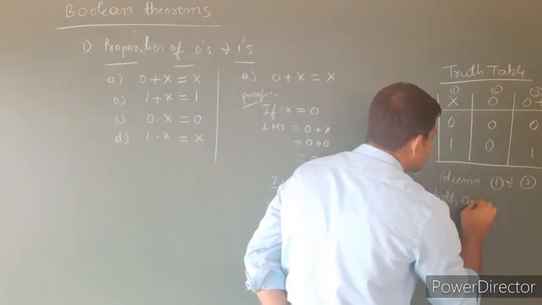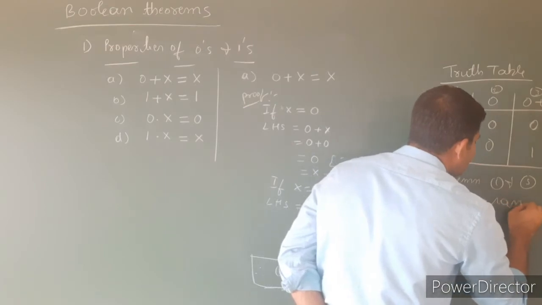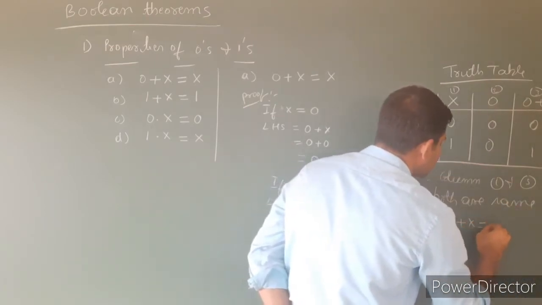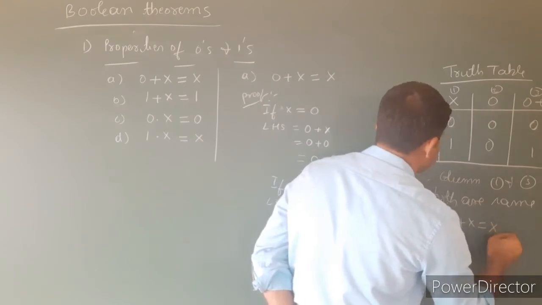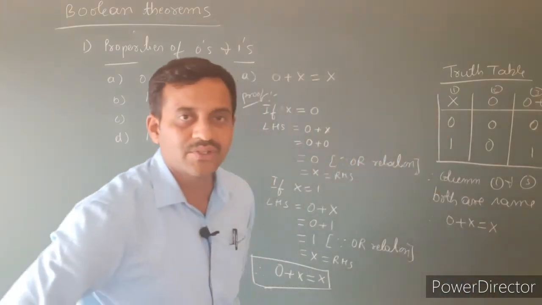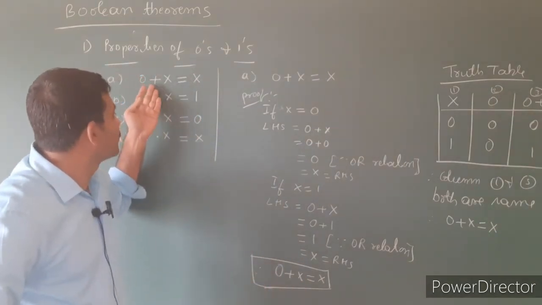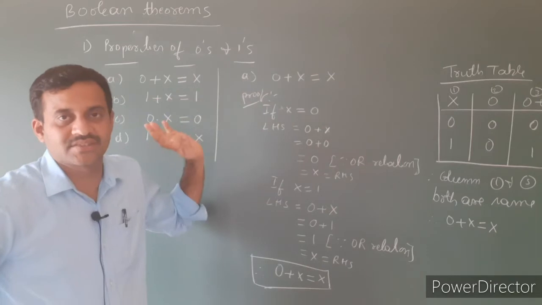Therefore, 0 plus x is equal to x. This is the proof of the first one, 0 plus x is equal to x.